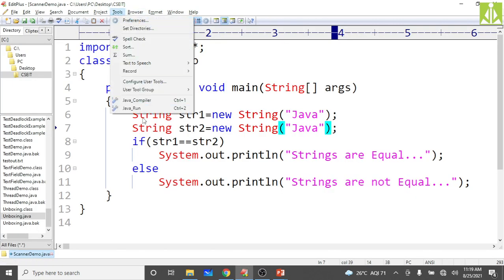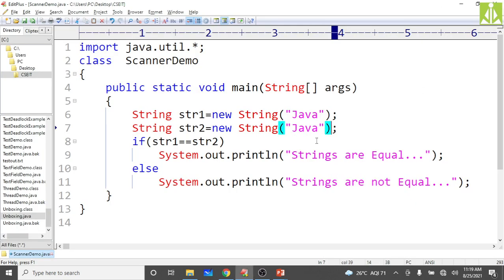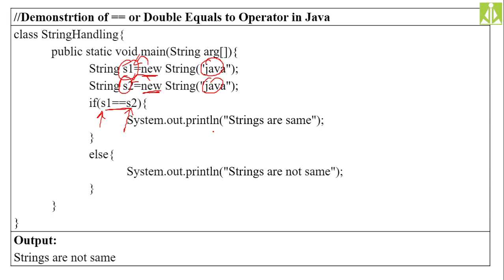So compile, success. Now as they are different memory locations, you will get not equal. See, even though they are holding the same content, it is giving a different output to you. The reason is that they are holding different memory locations. Okay, hopefully you understood this one.